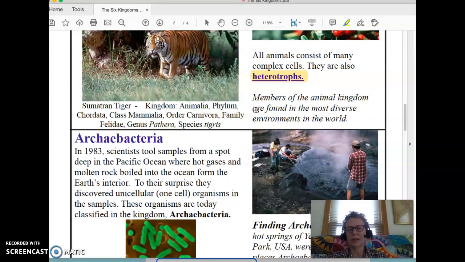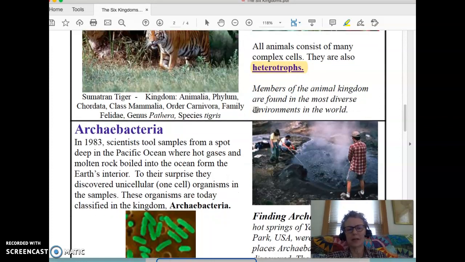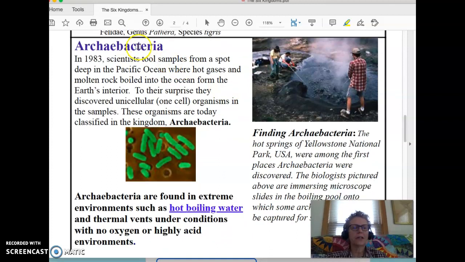Alright, so much for plants and animals. We know a lot about those. Now let's get into the interesting stuff. Okay, the next kingdom is called the archaebacteria.